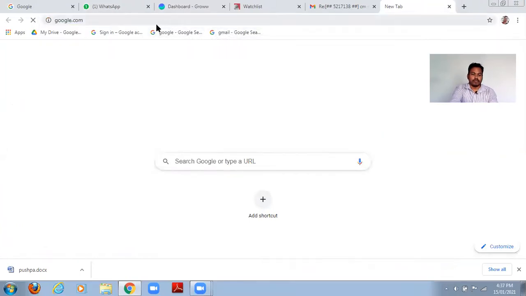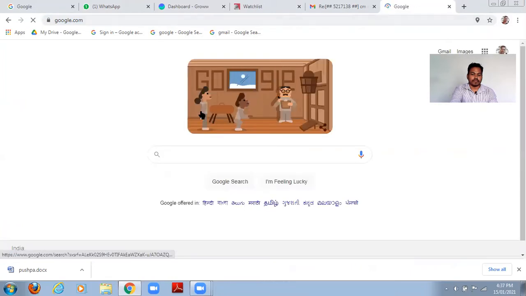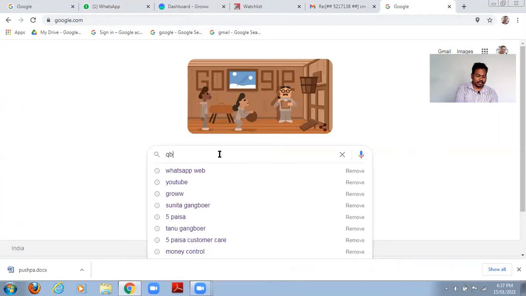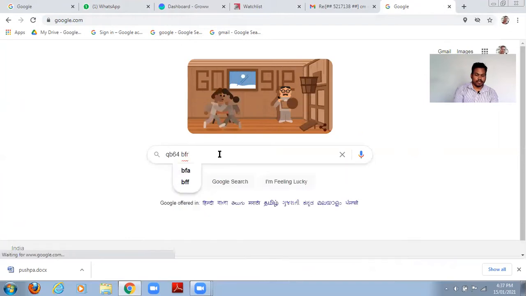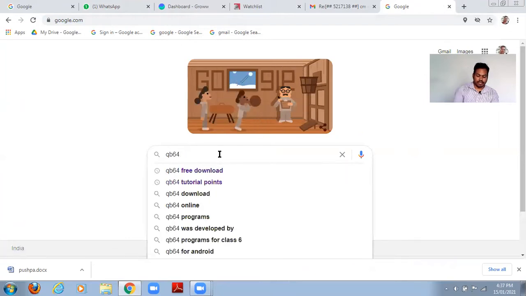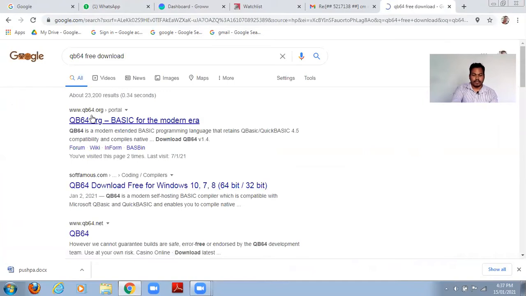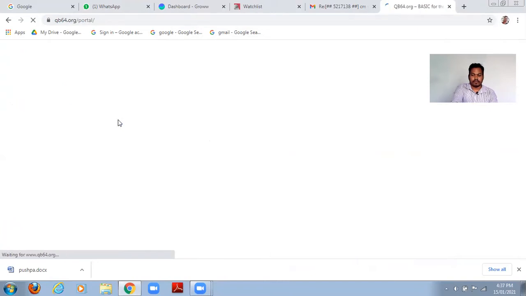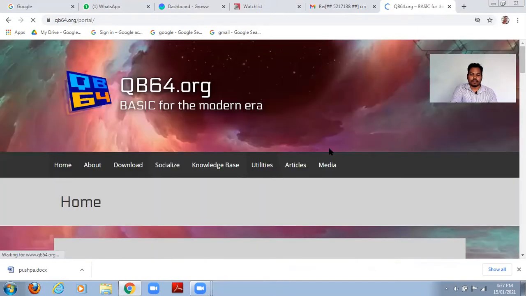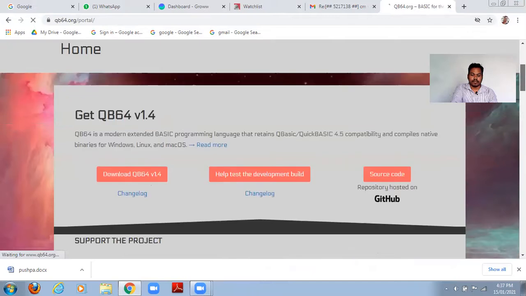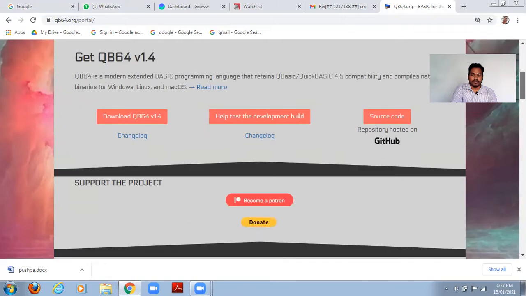See, on Google, we have to just write QB64 free download like this, okay? And here you can see qb64.org. The link here we have to click. Then here, download QB64. You can easily click this button and you can easily download it on your system, right?